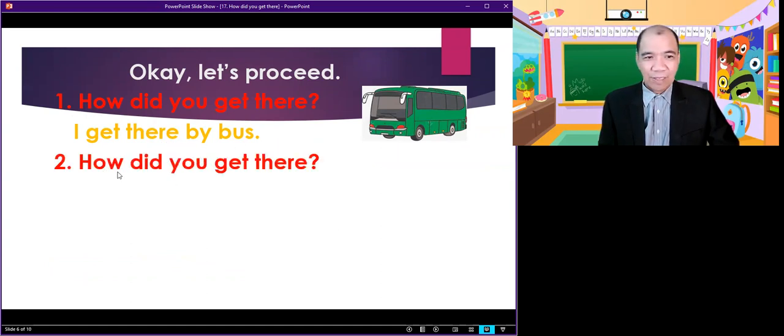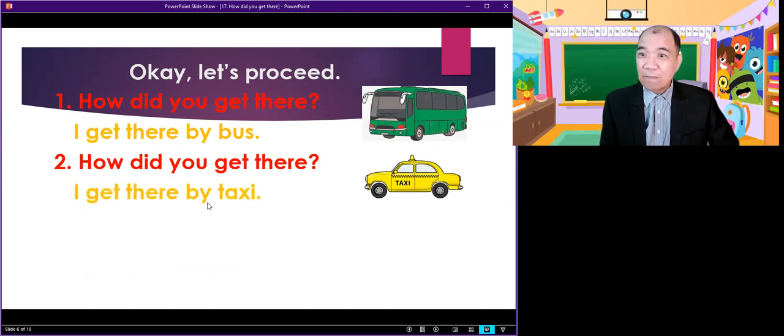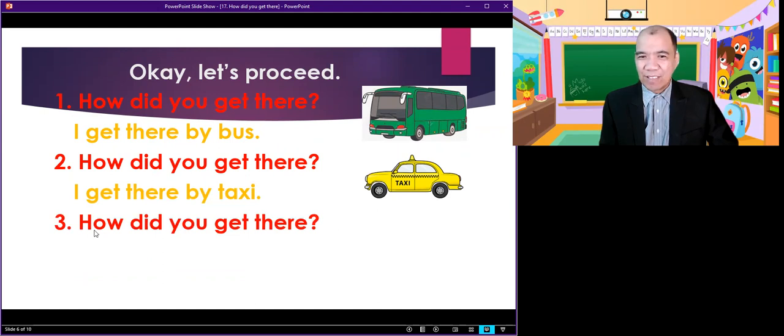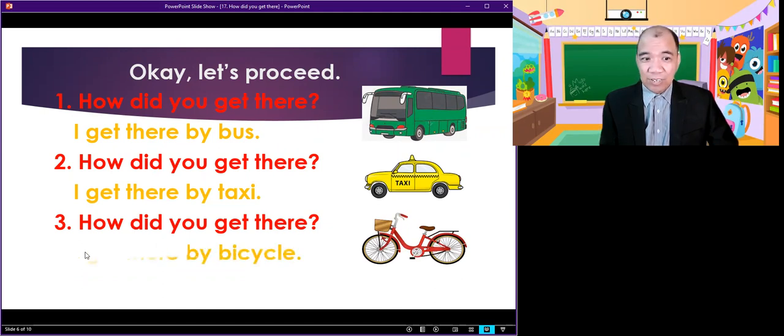Number two, how did you get there? Okay, look at the picture. So you have here, this is a taxi, okay? So your answer is, I get there by taxi. Okay, number three, how did you get there? So look at the picture. You have here a bicycle. So your answer is, I get there by bicycle.